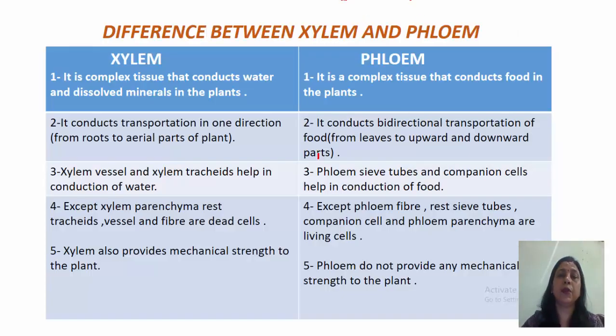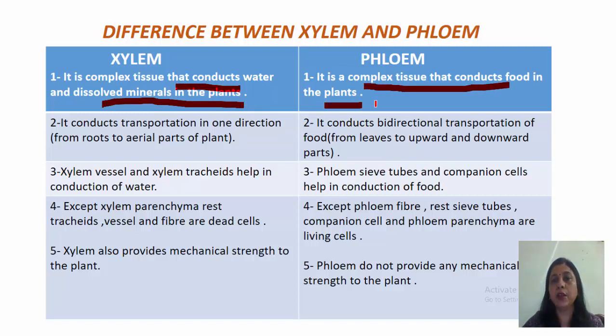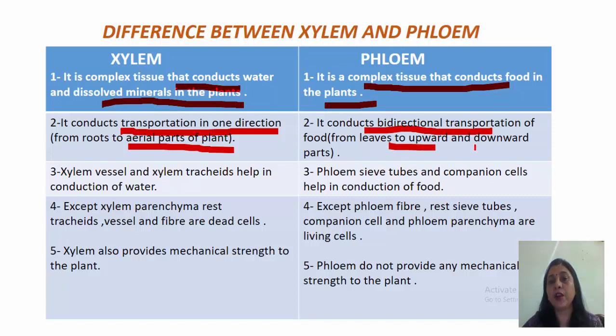Now, what are the differences between xylem and phloem? Xylem is a complex tissue that conducts water and dissolved minerals in the plants, whereas phloem is a complex tissue that conducts food in the plants. Transportation of water and minerals in xylem is in one direction, that is from the roots to the aerial parts of the plant, or we can say in the upward direction. Whereas in phloem, the transportation of food is bidirectional, from leaves to upward and downward paths.